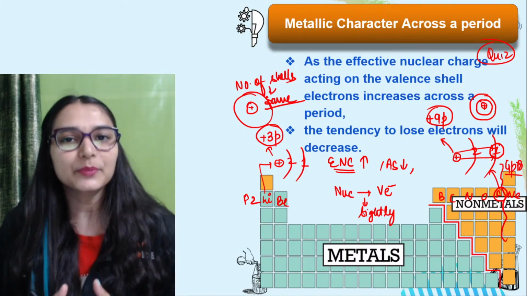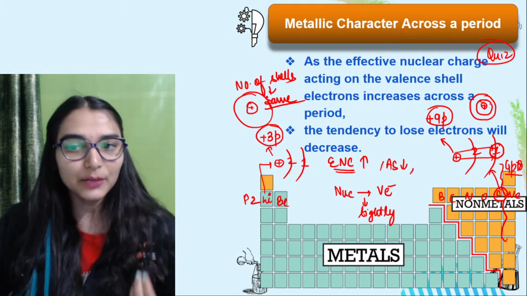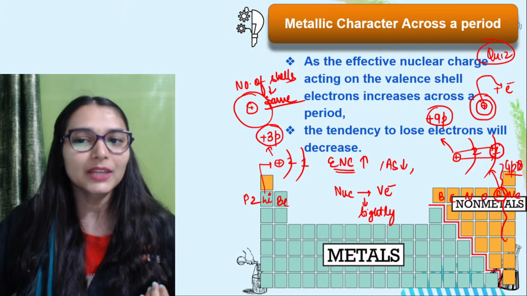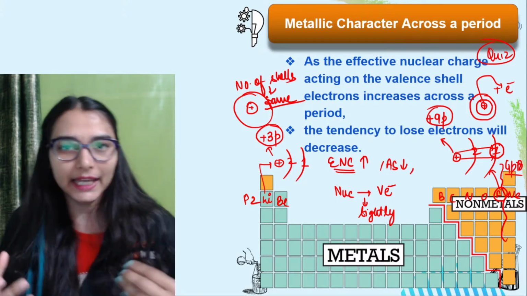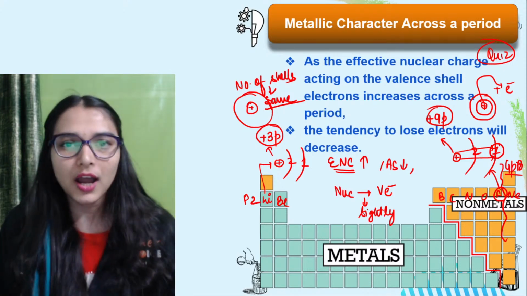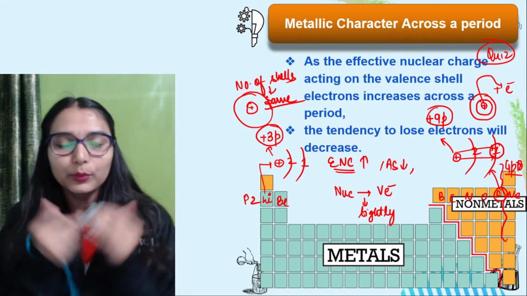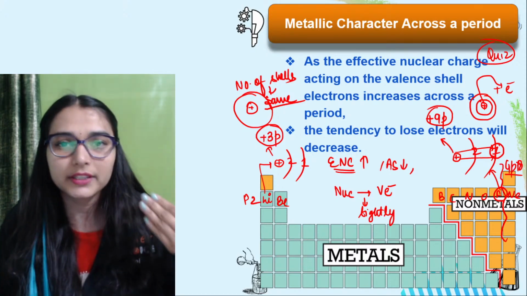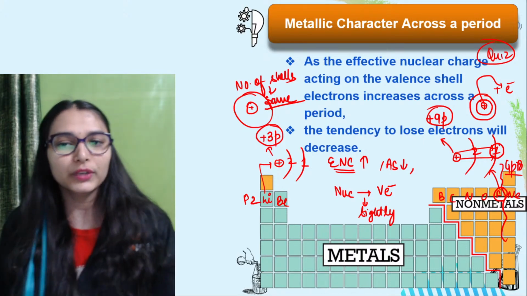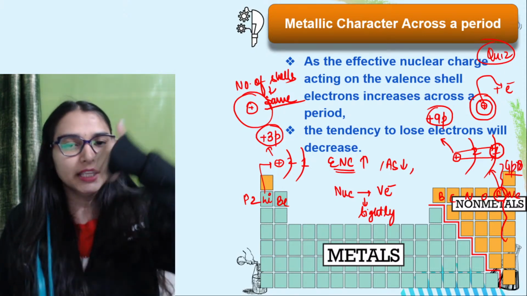Non-metallic is the tendency to accept the electron. So fluorine के case में effective nuclear charge is more. So that means if fluorine has to accept an electron, nucleus would be able to attract the incoming electron very tightly because effective nuclear charge high है. And lithium के case में nucleus is like no, I am not willing to accept an electron because my nucleus is already struggling with attracting the existing valence electrons, and you are thinking एक और electron I would be attracting. No, I am not willing to do it. So fluorine के case में the metallic character decreases but non-metallic character would be increasing.